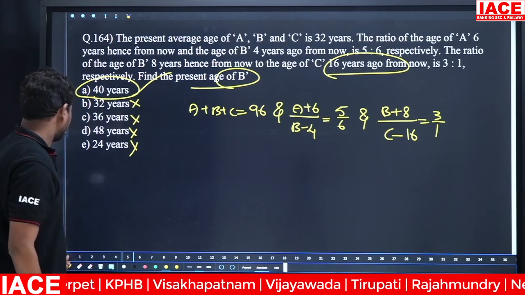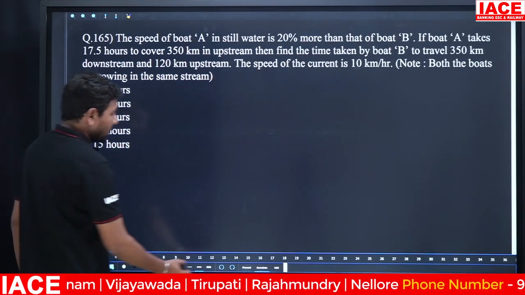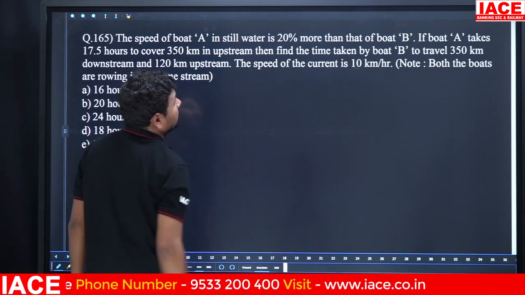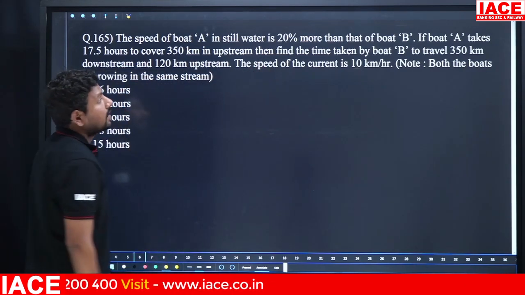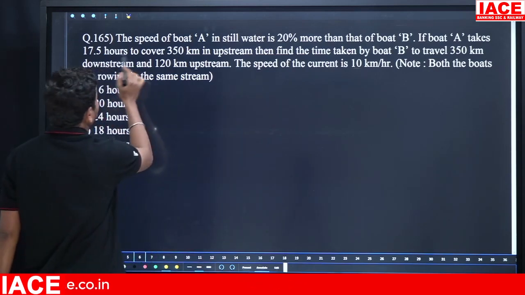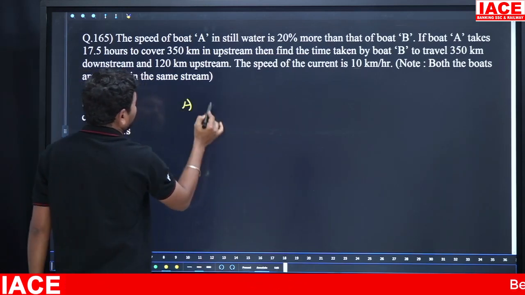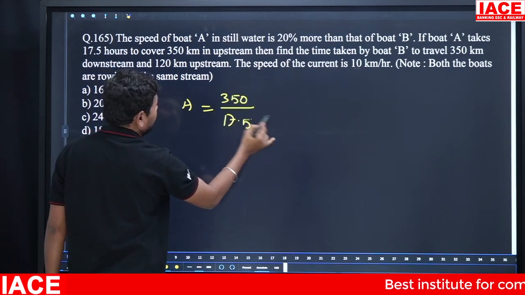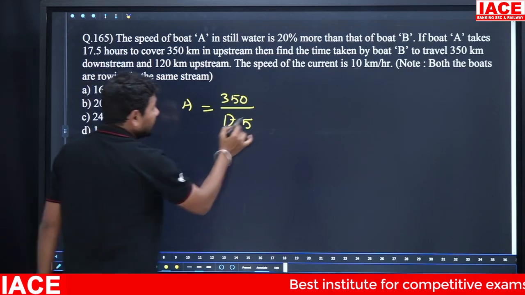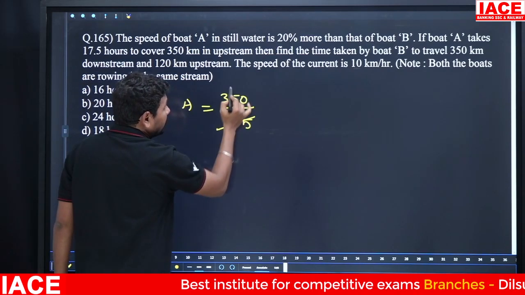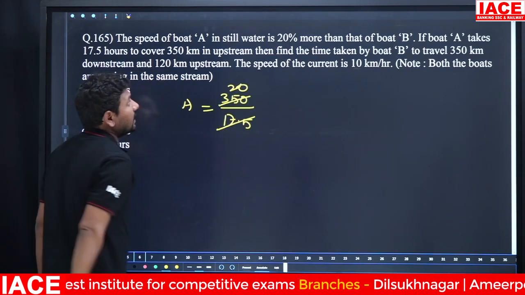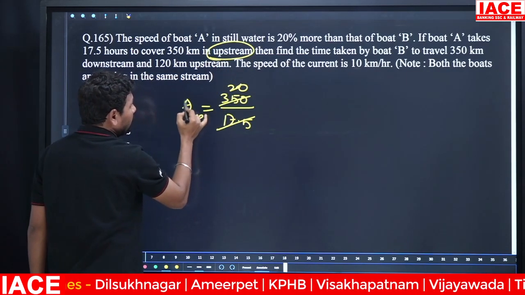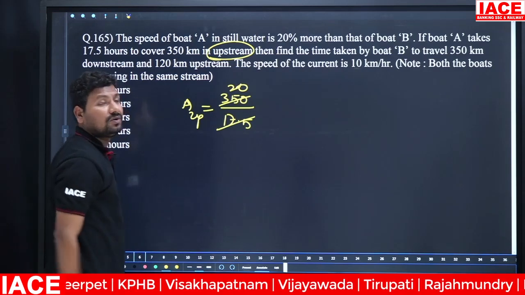Option A. Next, the speed of boat A in still water is 20% more than that of B. If boat A takes 17.5 hours to travel 350 kilometers, how many hours? 17.5 hours. 17.5 to 35 is 2 times, so it is equal to 20 kmph. This is the upstream case. Boat A's upstream speed is 20 kmph.